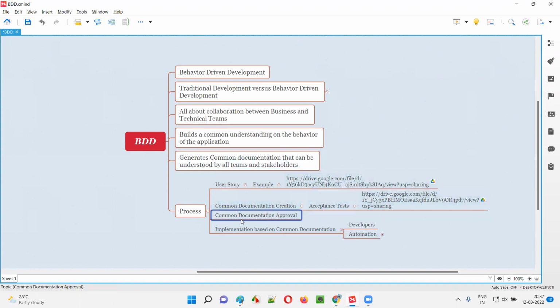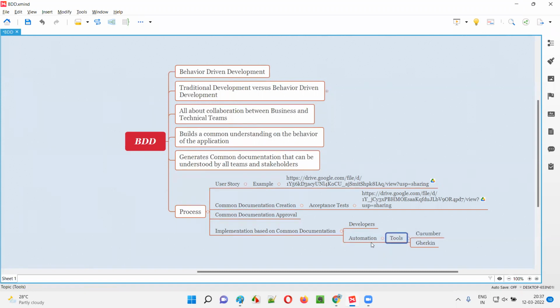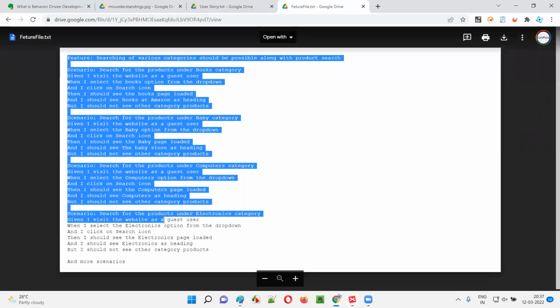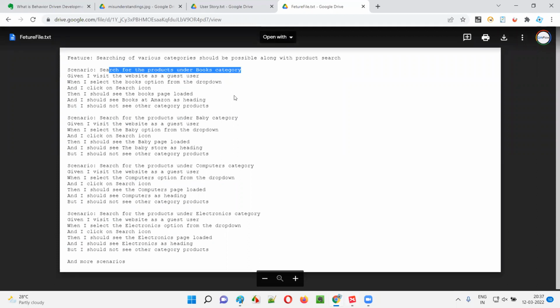I told you, once this common documentation, that is the feature file, is approved, the acceptance test created by the testers is approved by the product owner or the business. Then developers will start writing the code for the application functionality mentioned in the requirement. At the same time, automation engineers will also start writing the automation code, at whatever level is possible. For each and every step here, they will write the automation code in the background.